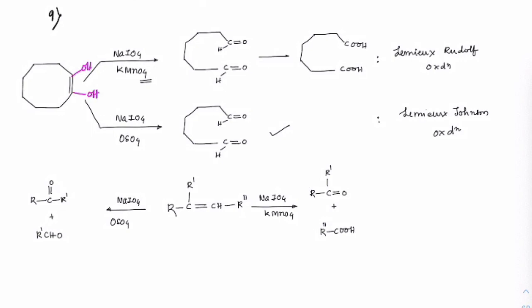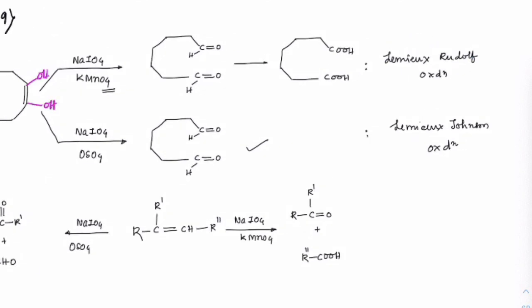And with periodate IO4 minus, it is forming an ester here and bond breaking is taking place. So with a mixture of these two on a double bond, it forms an aldehyde, right? And since it is KMnO4, because I have not specified this as Baeyer's reagent, we can say that these aldehydes can further go for oxidation to form acids. This is called Lemieux-Rudolph oxidation.